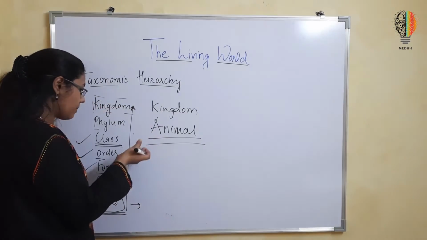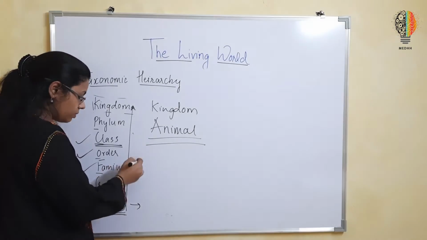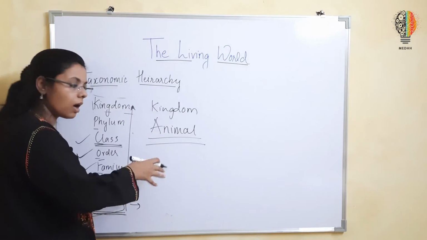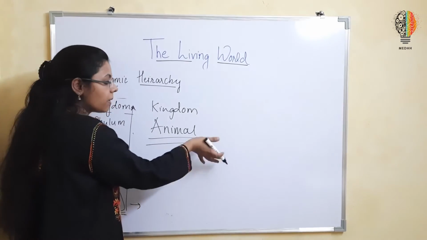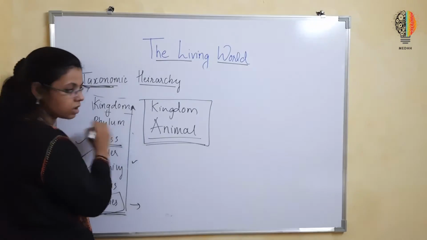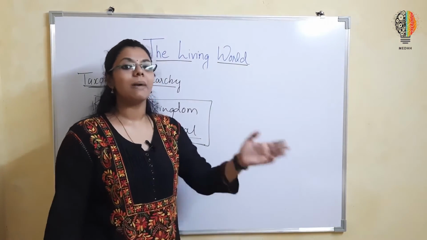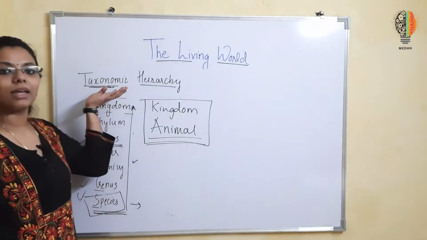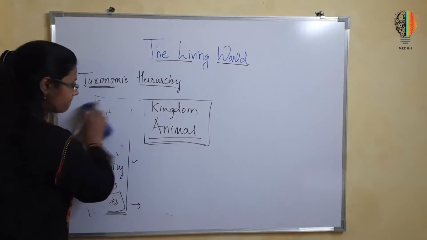Then we discussed various animals also, cows, cats, carnivora, herbivora, all coming and becoming a member of a bigger category, a bigger taxon, that is animal kingdom, or in biological terms, kingdom Animalia. So that is how the taxonomic hierarchy is done. I hope it is clear.